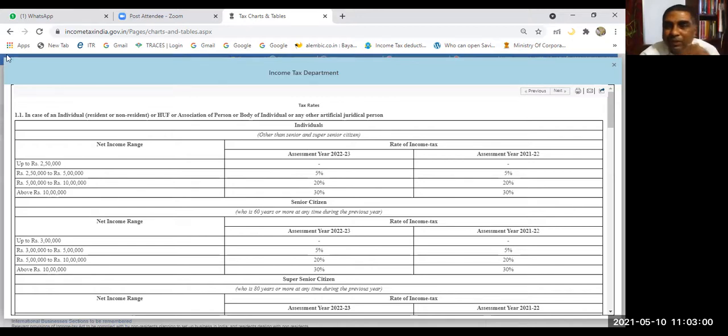Okay, are you comfortable with this? Yes, sir. So two things at least we learned. First of all, how to compare, for individuals and HUFs, tax under the old regime and tax under the new regime. That we have understood. For that, you have to go to which website? incometaxindia e-filing.gov.in. You can compare that. Current rates are available.